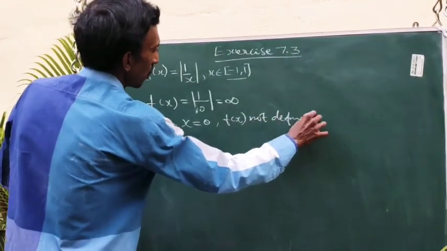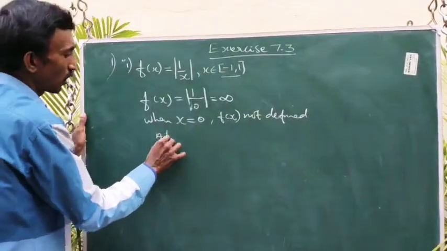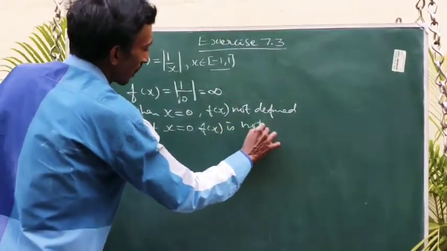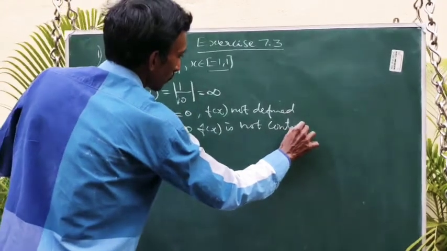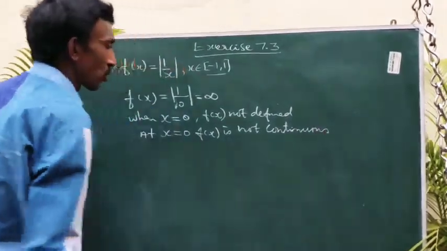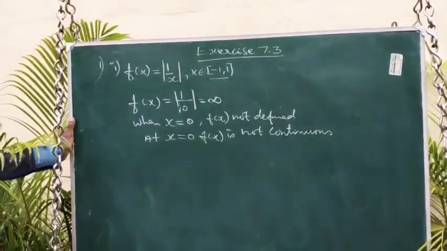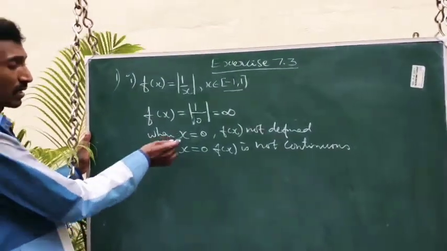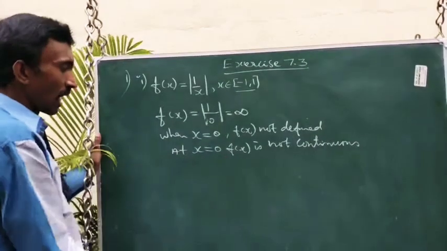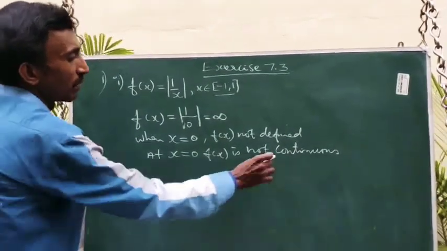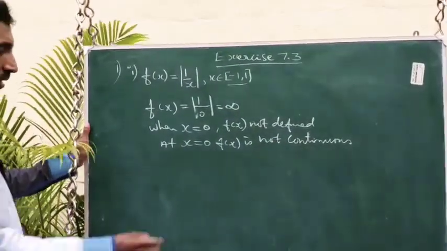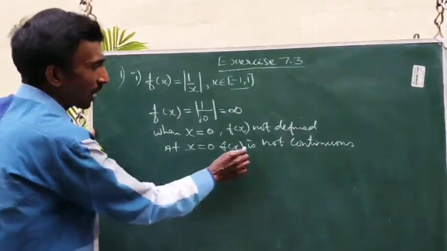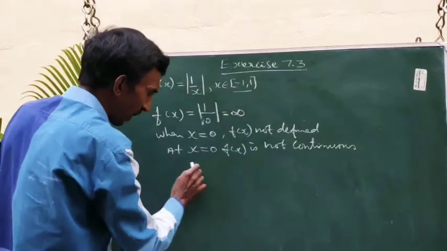So at x equal to 0, f of x is not continuous. That's why Rolle's theorem is not applicable. No need to check the second and third conditions. The first condition itself fails. It is discontinuous at a single point, which means it is not continuous on the whole interval.